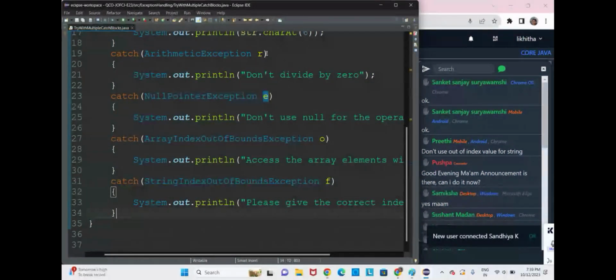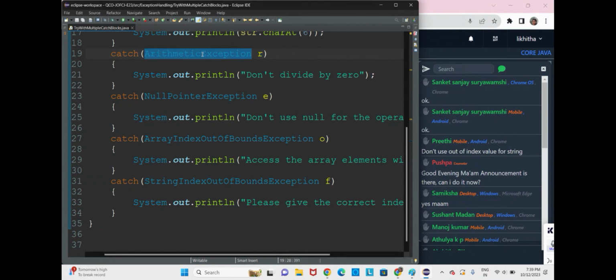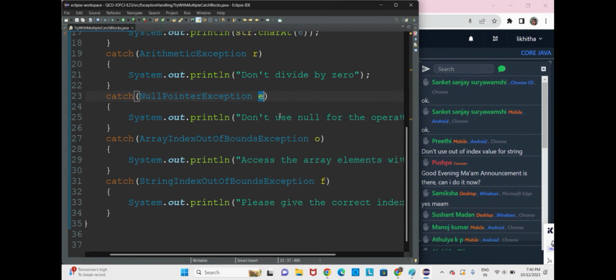Now it is throwing the exception from top to bottom order. We are throwing a null pointer exception, but the first catch is for arithmetic exception, so it will not be caught. Next, control comes here. Since we have a null pointer exception here, this catch block will catch the exception and you will get the output.